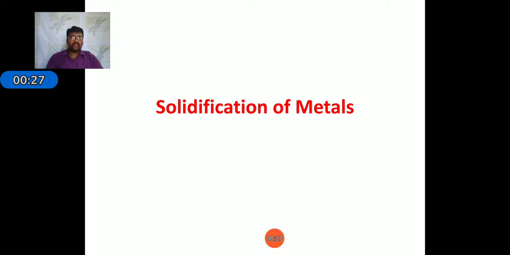What is solidification? Solidification is used in the casting process for converting the raw material into a completed product or finished goods. In the casting process, we have to convert the raw material into liquid form, that is molten metal. That molten metal is poured into a mold cavity. In that mold cavity, after some time it gets solidified. After that, we have to remove the casting from the mold. In that case, we are using the solidification of metals.